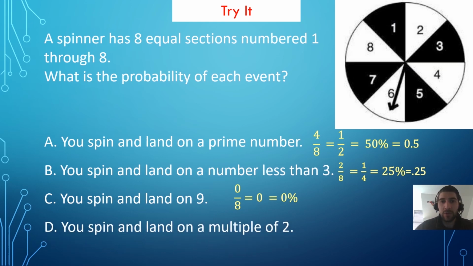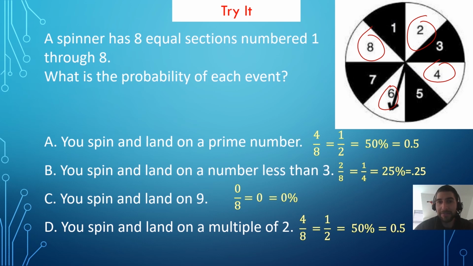We have one more. What about spinning and landing on a multiple of 2? Well, which numbers will work? Let's circle them. 2, 4, 6, 8. Who do we appreciate? Mr. Parker, Mr. Parker. Yeah! Sorry, got a little carried away there. But that is 4 numbers out of the 8 that are on there. So again, we are at 50%.